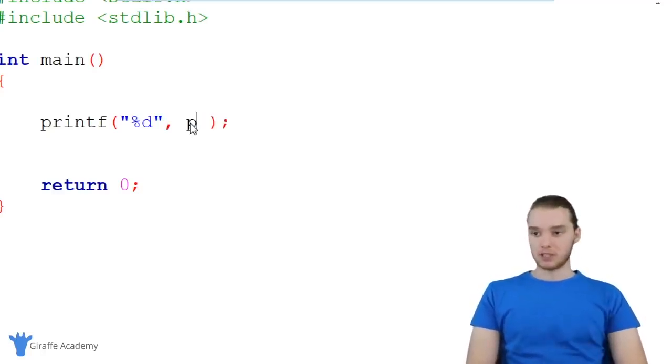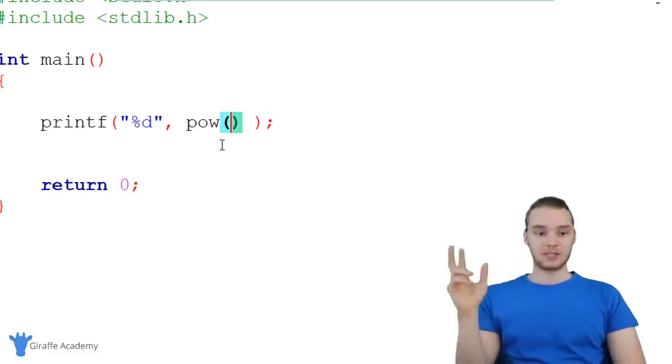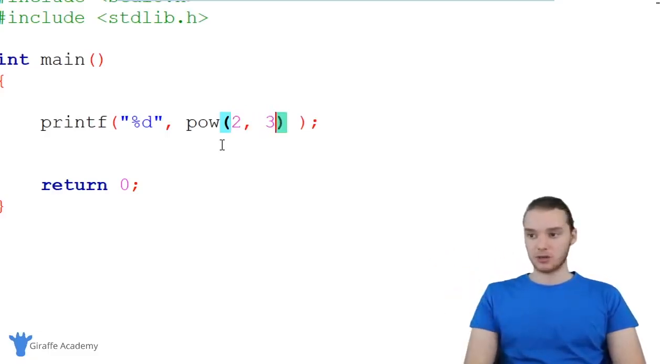And I'm going to show you guys one. It's just POW. So I'm just typing in POW. Then I'm going to type in open and closed parentheses. And inside of this parentheses, I can actually give this two numbers. What this is going to do is it's going to take the first number that we give it, and it's going to take it to the second number. So if I said like 2 and 3, and you'll notice I'm separating them with a comma, this is basically going to give us 2 raised to the third power. So it'll give us 2 cubed.